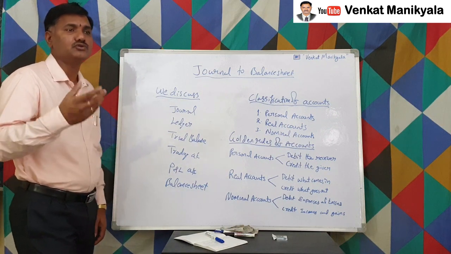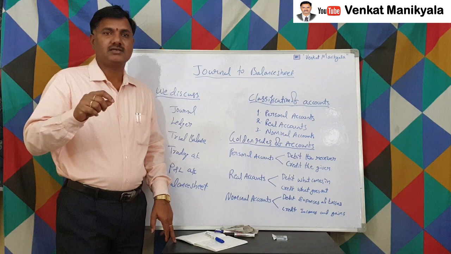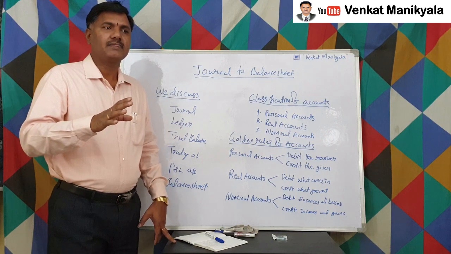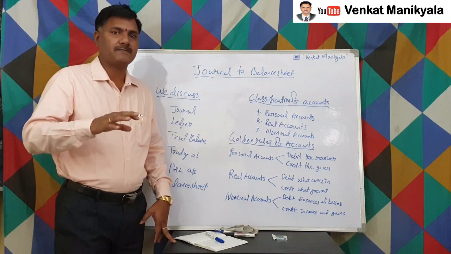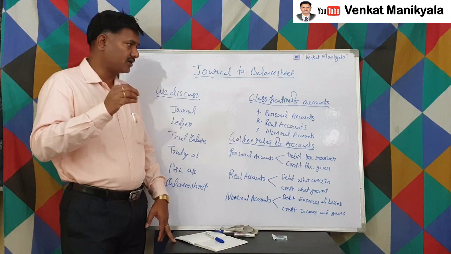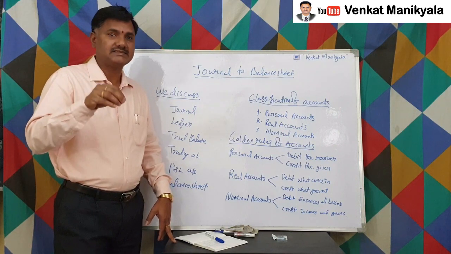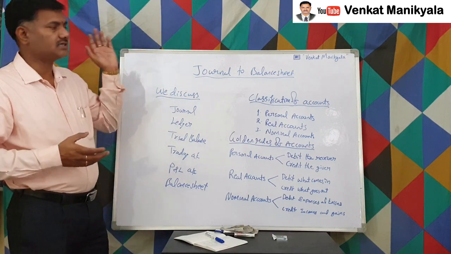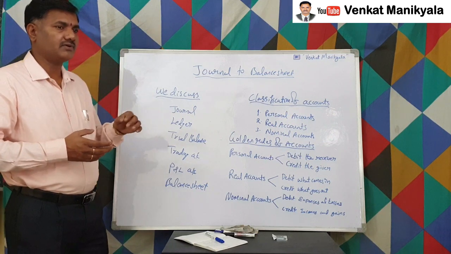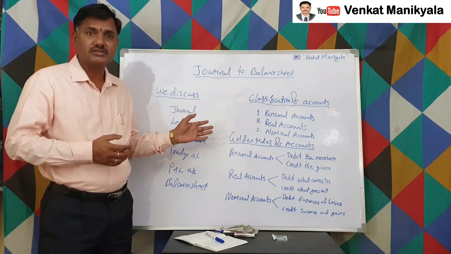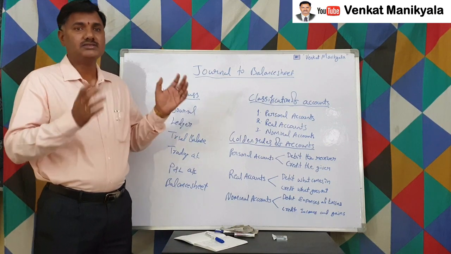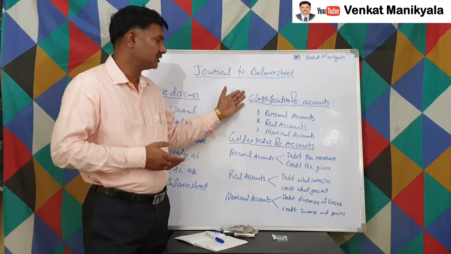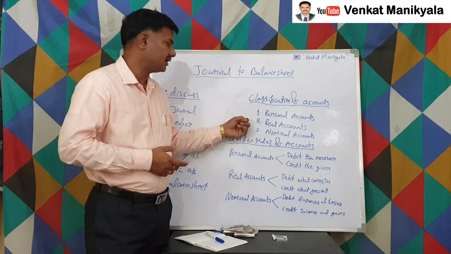Thereafter, what more accounts do you require? Let us say creditors: import creditors, export creditors, domestic creditors, like that. Whatever we require extra, that is also an account we create for the purpose of analysis for the management, right? Like that, we create so many accounts. Out of all those accounts, for each and every account we cannot give rules or principles. That's the reason we classify all those accounts together as personal accounts, real accounts, and nominal accounts.